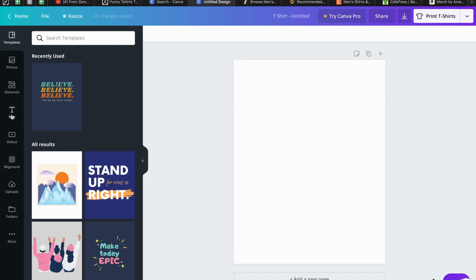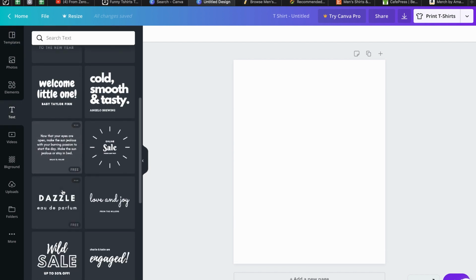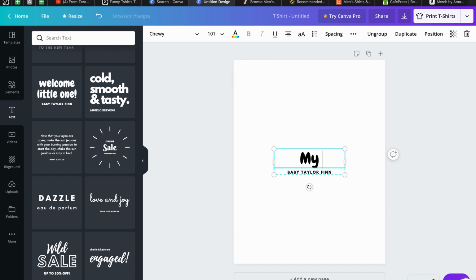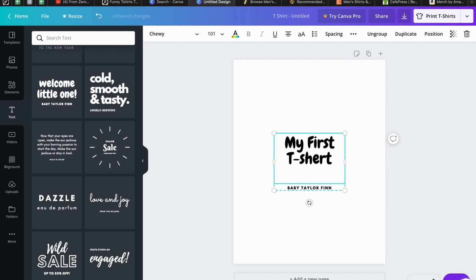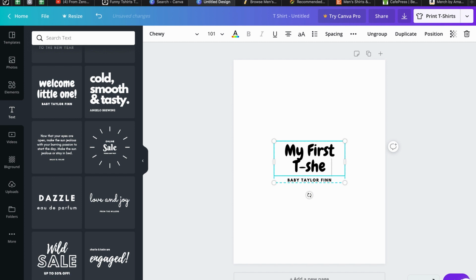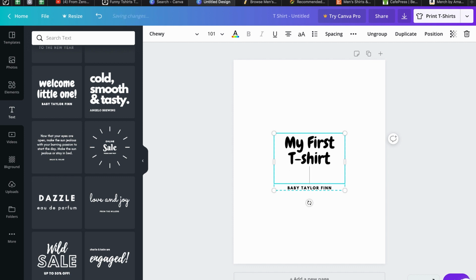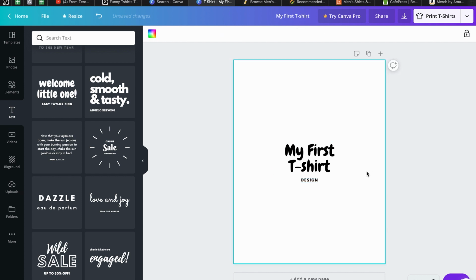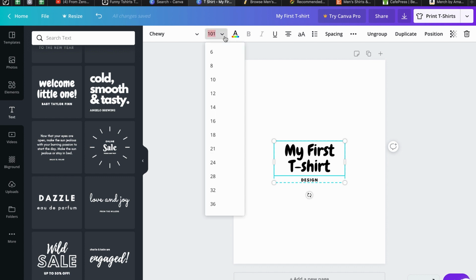So we go to the text tab and select some free font, for example this, and we type in here my first t-shirt. Here, for example, we can change the size.